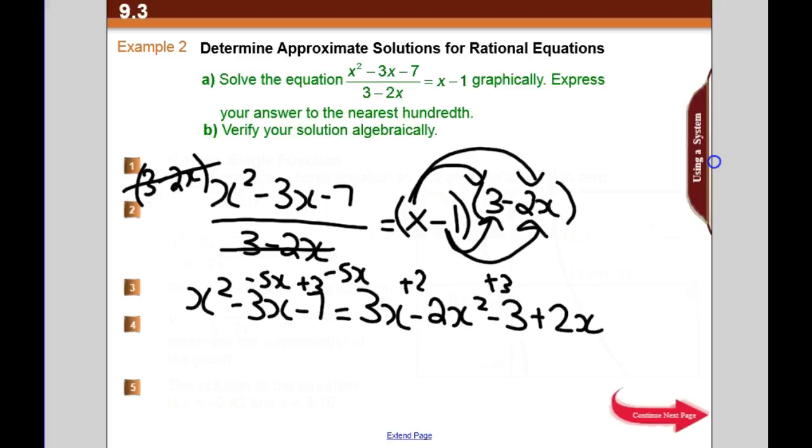And then add a 2x squared onto this side. Okay, so I moved everybody together. So a 2x squared plus an x squared is a 3x squared. A minus 3x minus 5x is minus 8x. And minus 1 plus 3 is 2.